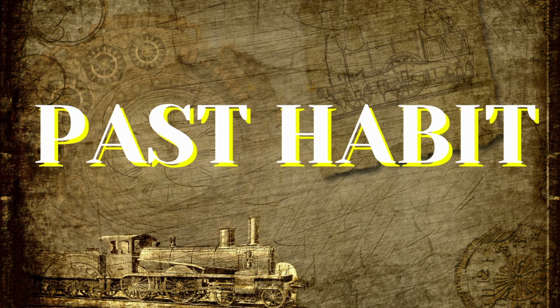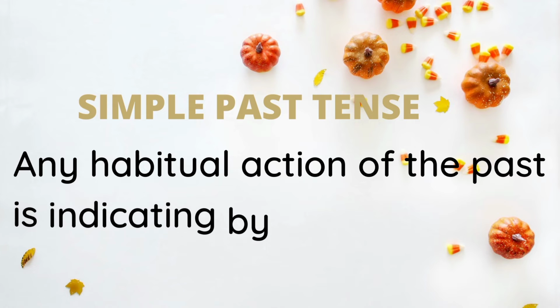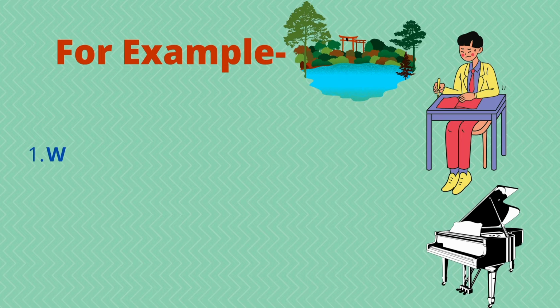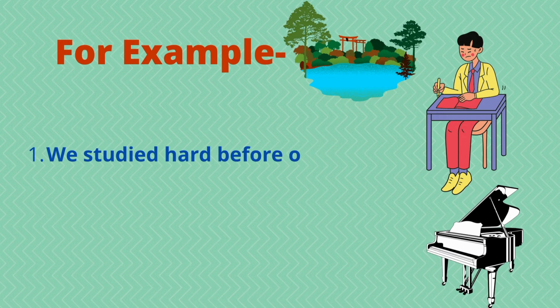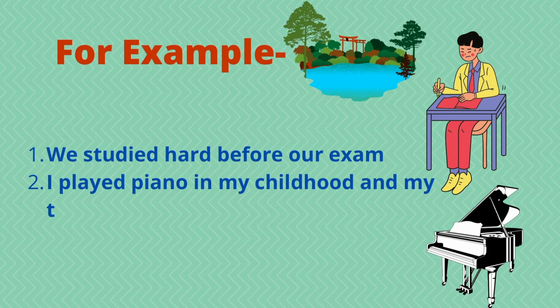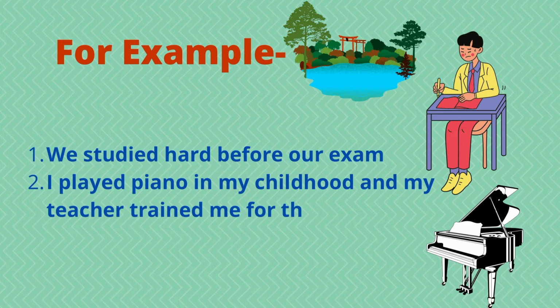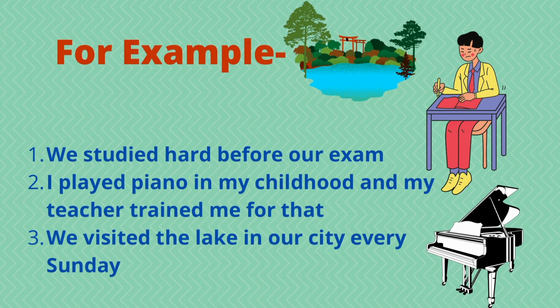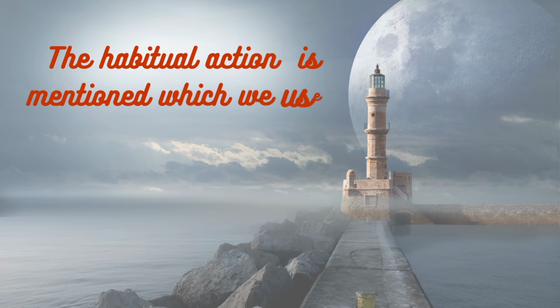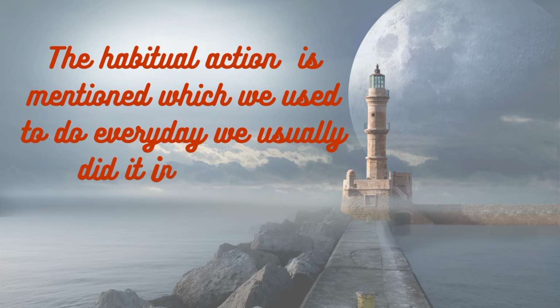Then the second use would be past habit. Any habitual action of the past is indicated by using this tense. For example, we studied hard before our exams. I played piano in my childhood and my teacher trained me for that. We visited the lake in our city every Sunday when I was living there. So in these sentences, the habitual action is mentioned, which we used to do every day or we usually did in our past.